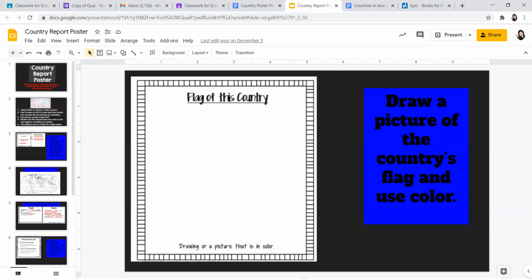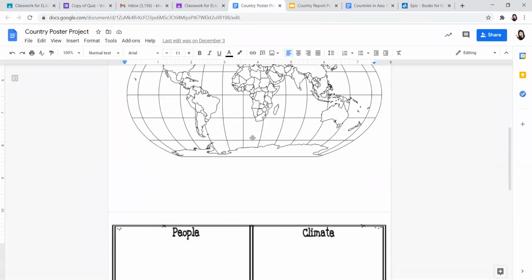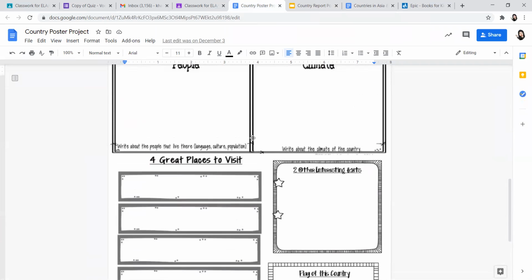So the main part, of course, you'll probably take Monday up to Tuesday reading different books. Again, on EPIC, you can listen to the books, you can read the books. Make sure you know what you're going to be looking for. So as you find that information, okay, this is going to be included in my report. By Wednesday, Thursday, Friday, you need to be working on getting that poster done. Again, you're just printing out these 2 pages right here and filling them in, okay?